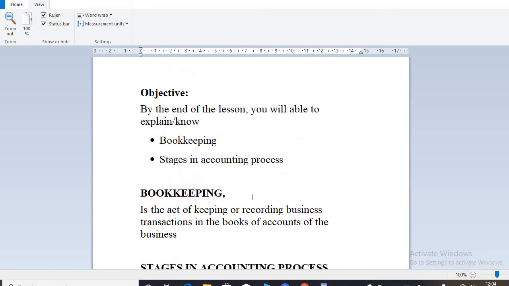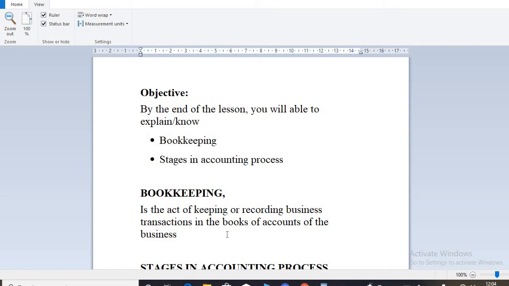So when you say bookkeeping, it is the art of keeping or recording business transactions in the books of accounts of the business. In everyday transactions that happen in the business, we have to record them in the accounts of the business.